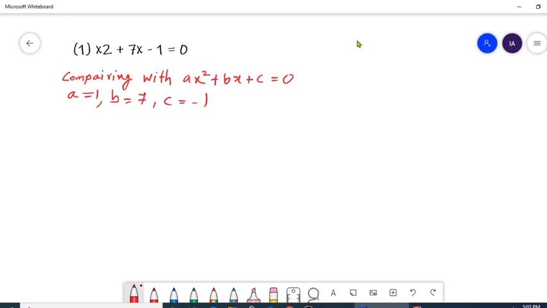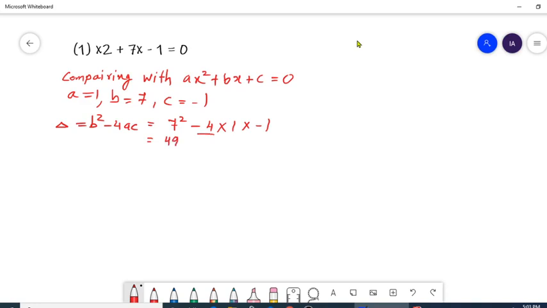Now we need to find the value of the discriminant. So delta is the value of the discriminant and delta is b square minus 4ac. So b square, that is 7 square, minus 4 into a into c. 7 square is 49.